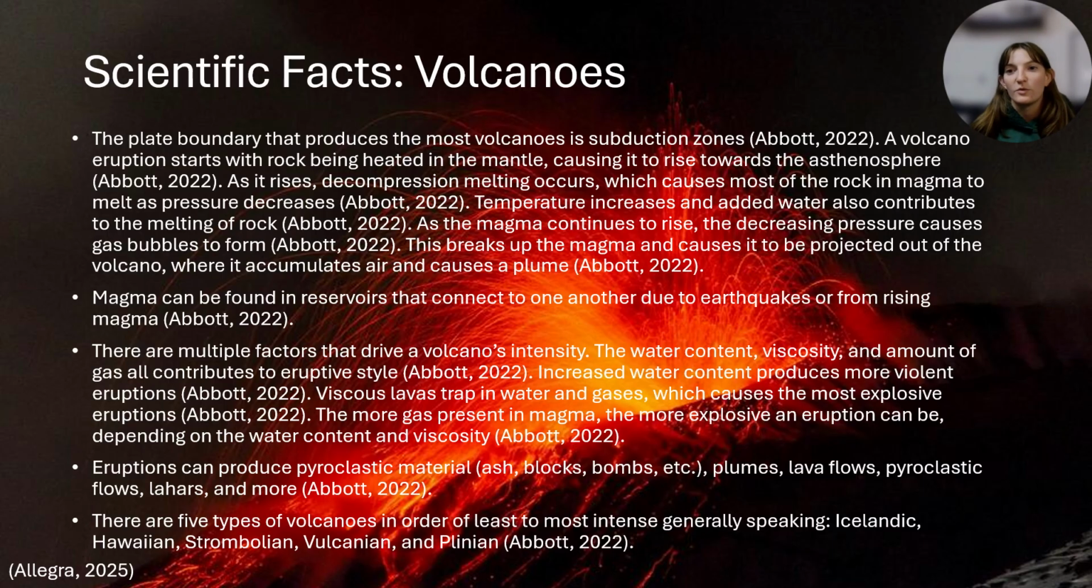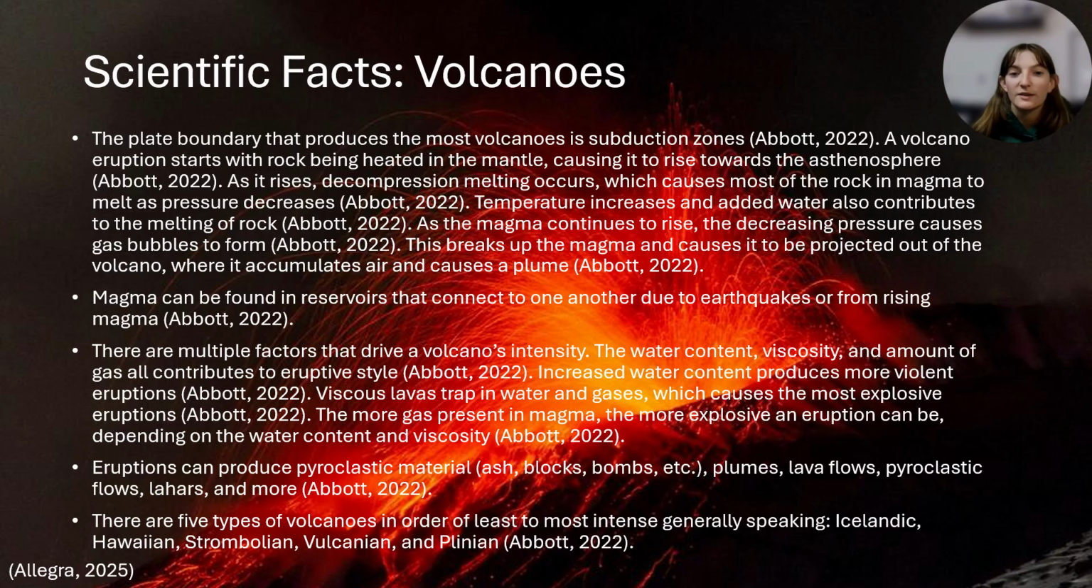The very hot rock will interact with water and create a bunch of steam, which produces more violent eruptions. There are multiple factors that drive a volcano's intensity. The water content, viscosity, and amount of gas all contribute to eruptive style. Increased water content produces more violent eruptions. Viscous lava is trapping water and gases, which causes the most explosive eruptions. The more gas present in magma, the more explosive an eruption can be, depending on the water content and viscosity.